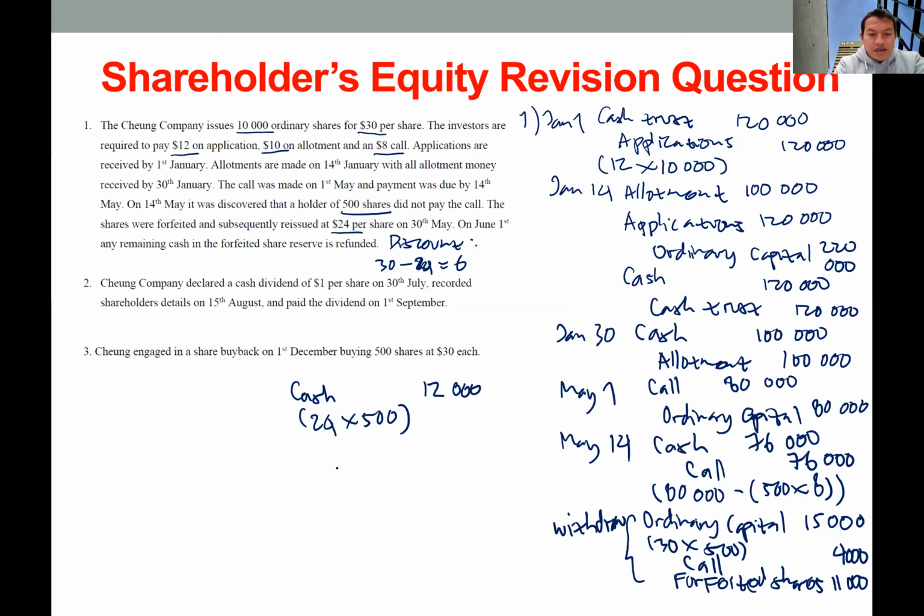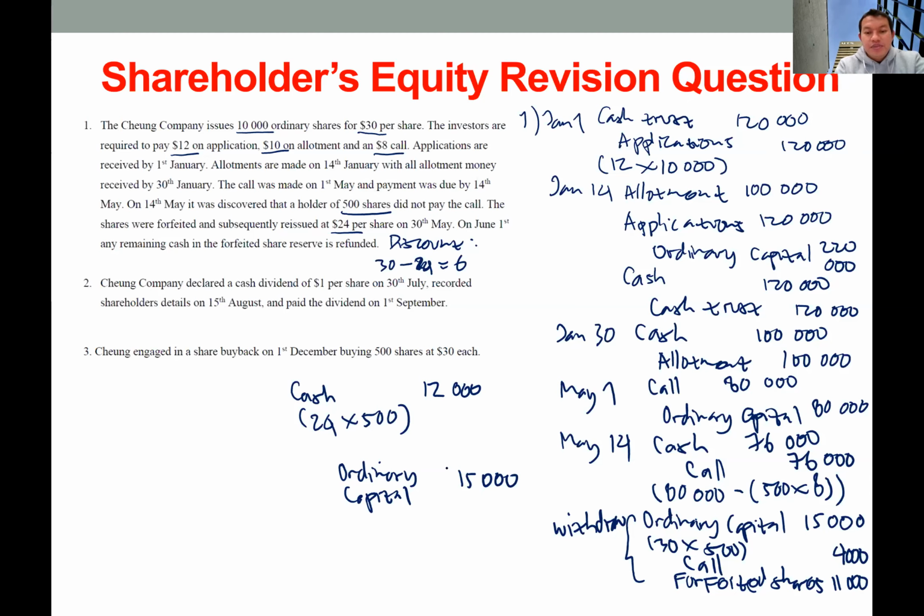And in the credit side, they will record ordinary capital because they're reissuing this share to the new investor. So we use the full price again. So 500 times 30, we get 15,000 here in credit side.